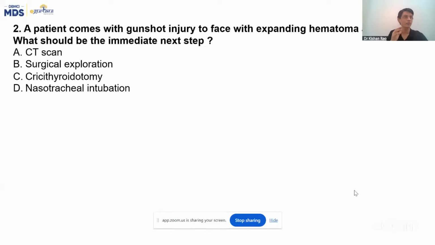Unless you are very sure that there are no major fractures or major bleeding, we can go for intubation. Or else, in such an emergency, we prefer not to intubate, because it may further aggravate the injuries or fractures. So the safest one is cricothyroidotomy. The answer is C, cricothyroidotomy.